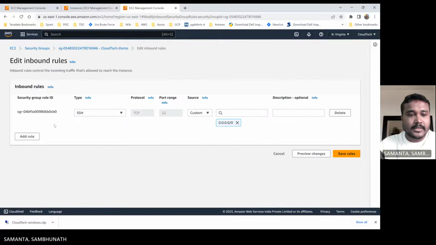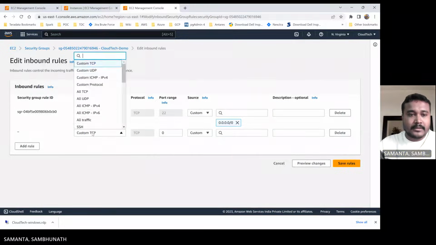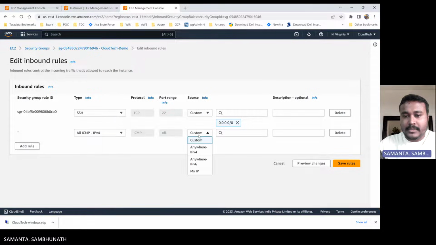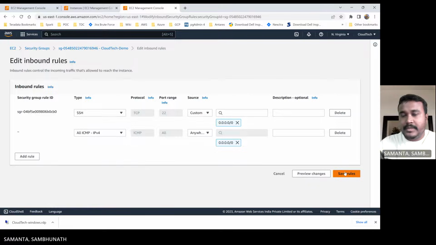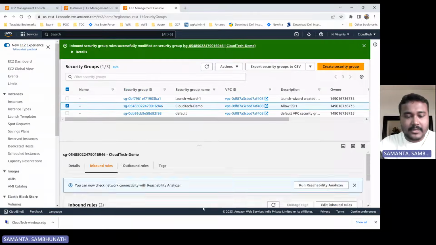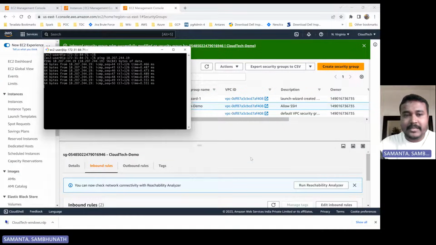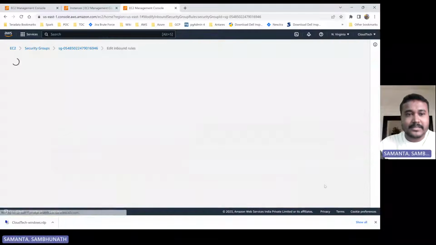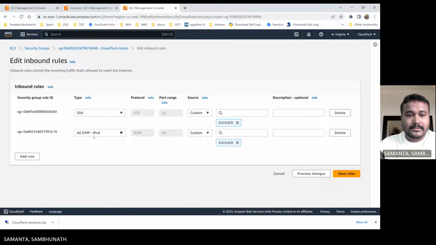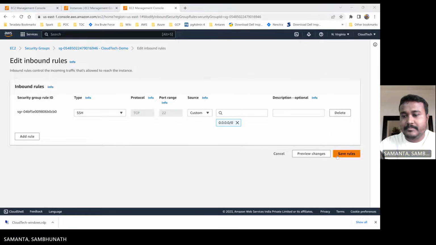This, and add ICMP, and anywhere from IP. Let me save this one and now go to that. See, it started pinging, right? If I just delete that, then it will stop again. Let me show you that. Oh, sorry, remove this one. Save.